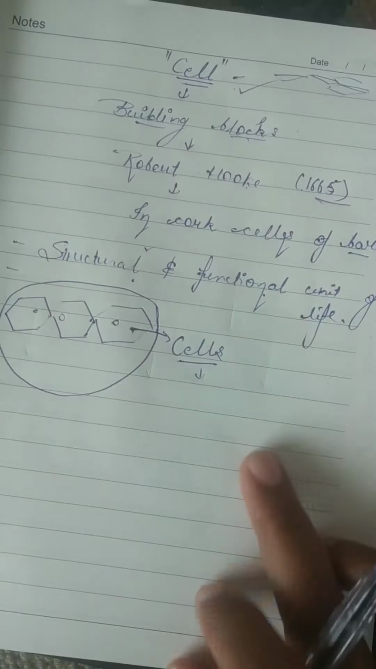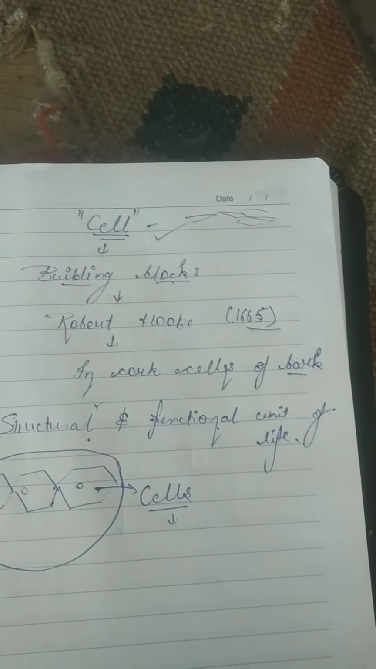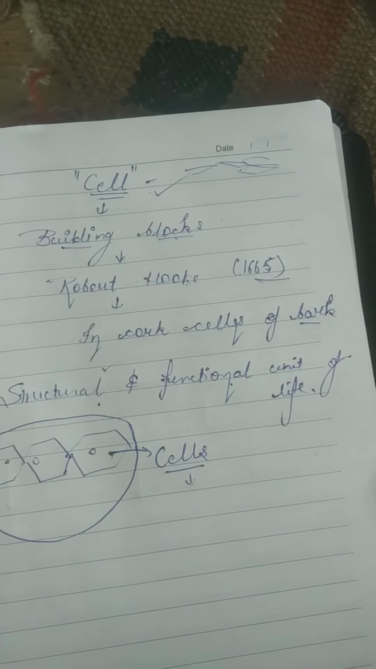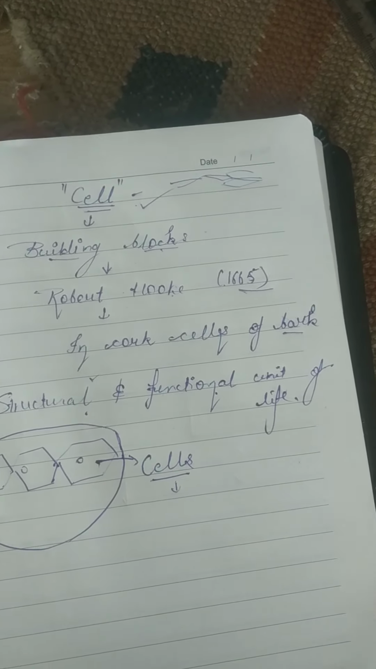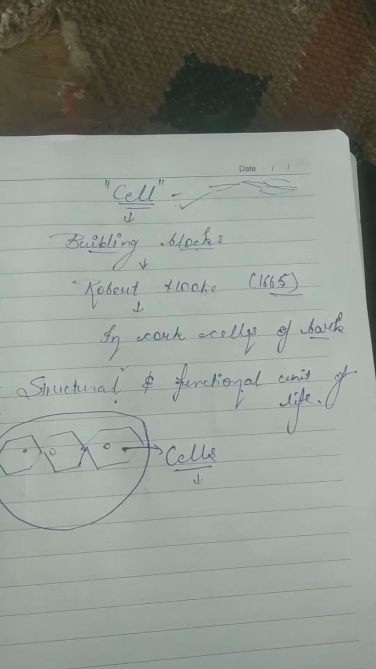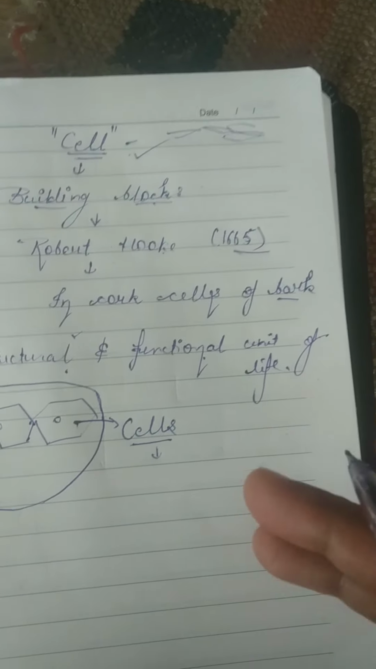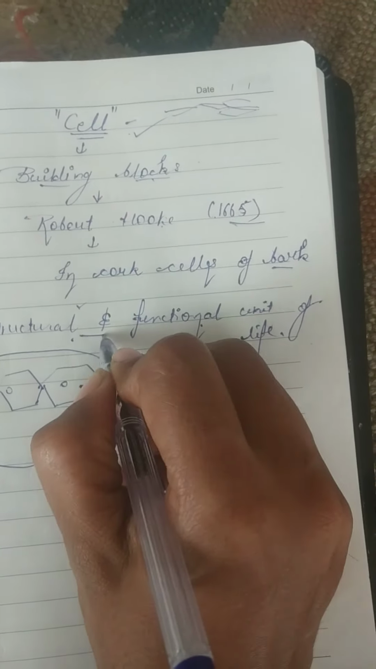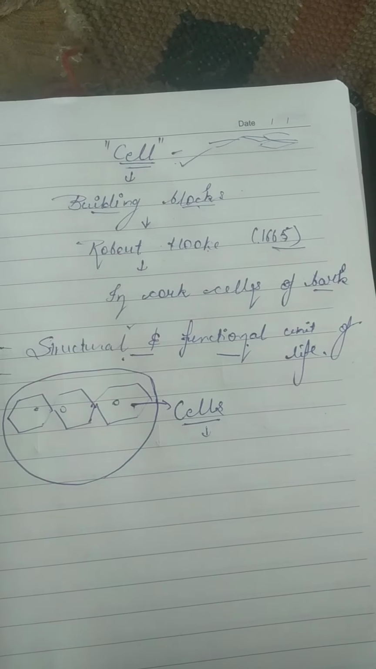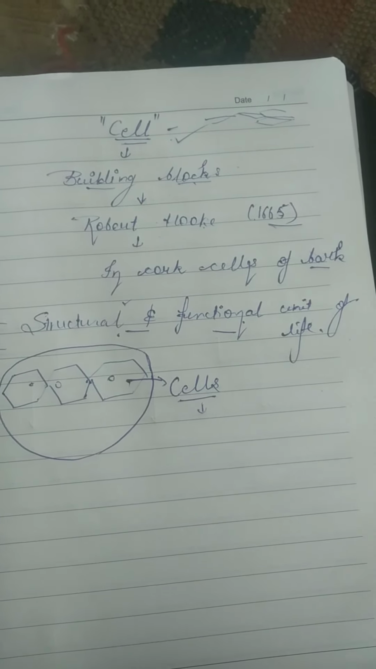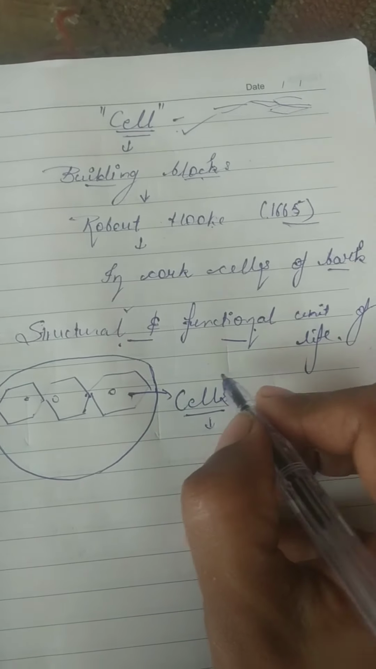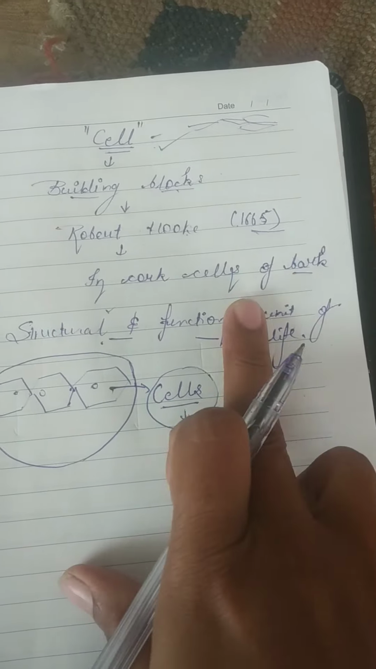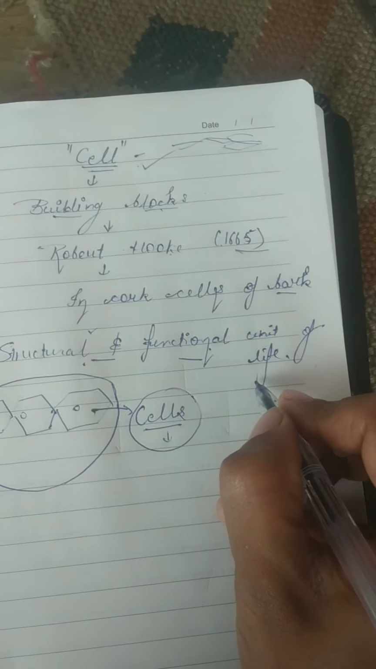Coming to the functional part, it means our metabolism, our activities, our respiration, our reproduction, our development, and the plants' photosynthesis, which are all done with the help of cells. So structural and functional activities, whether metabolism, growth, development or repair, are done by the cells. That's why they are called the structural and functional unit of life.